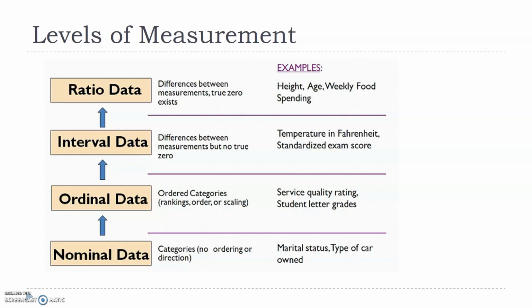Ordinal is when I can order them, right? Let's say there are different income groups. Somebody is in a low income group, someone is in a medium income group, somebody may be in a higher income group. Interval is where I can measure the difference between groups. In ordinal, I cannot say by how much income the medium income group varies from the low income group, and by how much income the higher income group varies from the medium income group. But in case of interval, if I can measure the difference, if I can say this is the difference between these two groups, then it will be an interval scale.